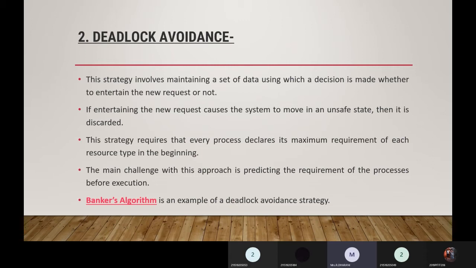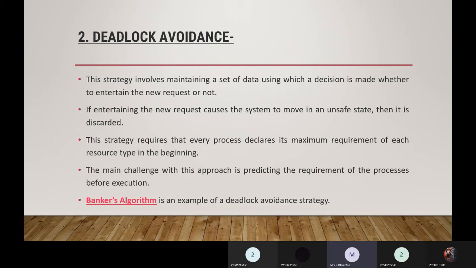We have many different resource types: input devices and output devices, where the monitor, printer and scanner are resources. Every process has to declare its maximum requirement of resources.